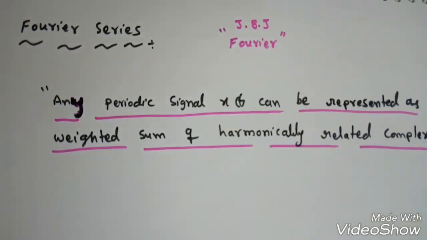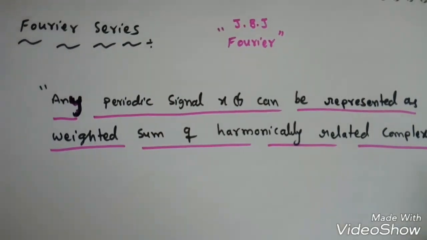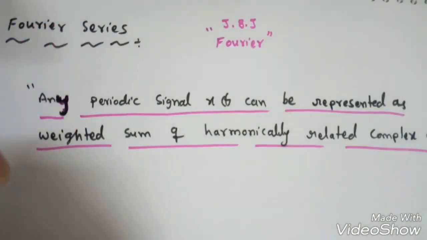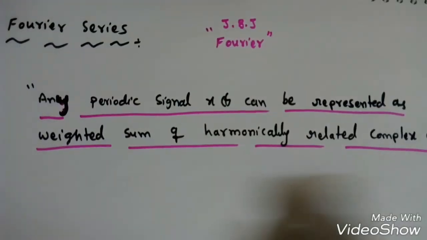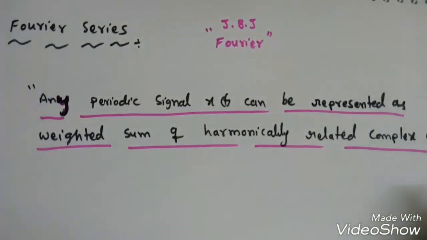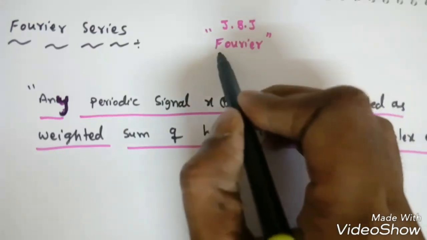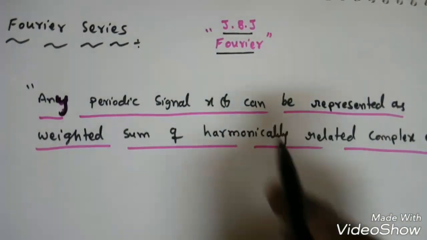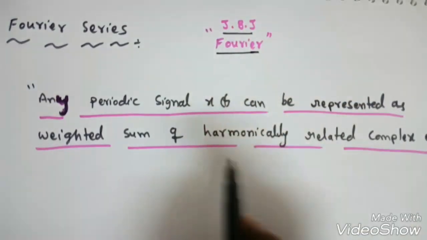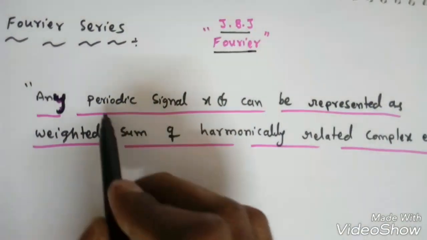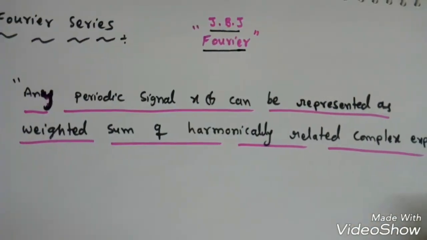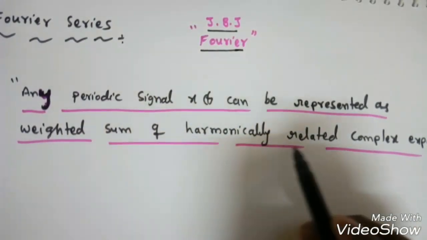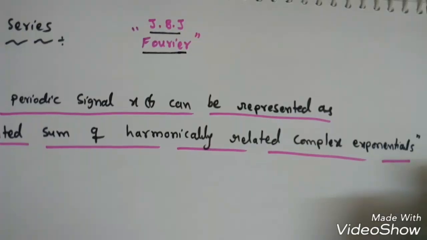Now we will start: what is the Fourier series and how to find the Fourier series of different types of signals. J.B.J. Fourier is a scientist who did so much research on this mathematical tool. He said any periodic signal x of t can be represented as a weighted sum of harmonically related complex exponentials, right?